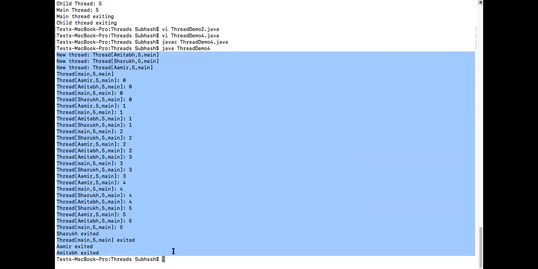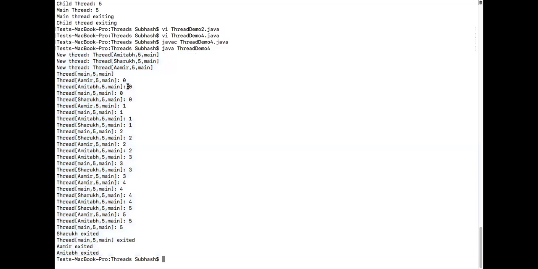When Shahrukh went to sleep for 1000 milliseconds, the thread Amir started running. It printed. Later, the control again came back to the main thread. After the completion of running in the main thread, the control went back to the Amir thread. Later, it printed 0. After completion of printing 0, the Amir thread goes to sleep for 1000 milliseconds.